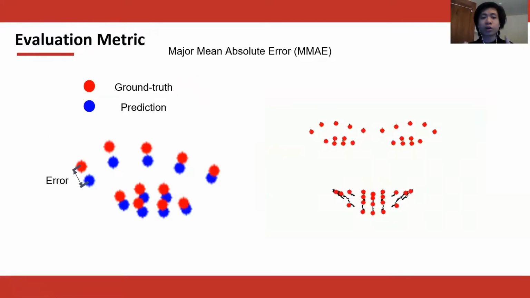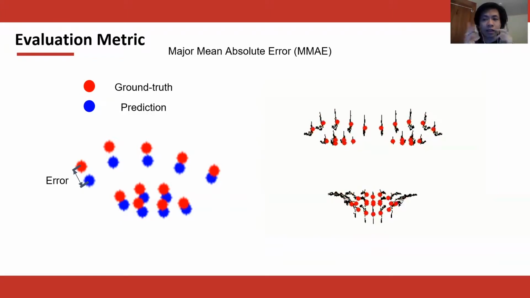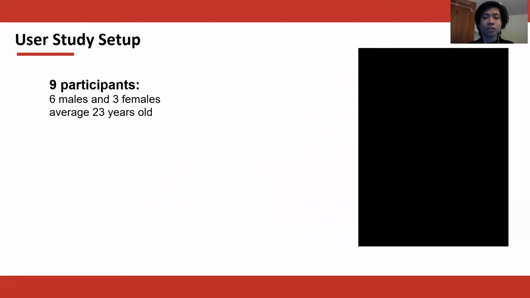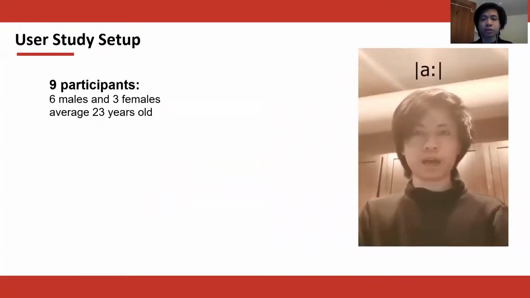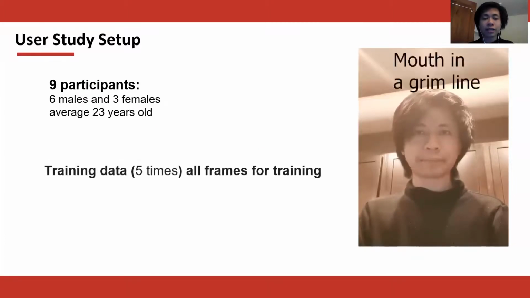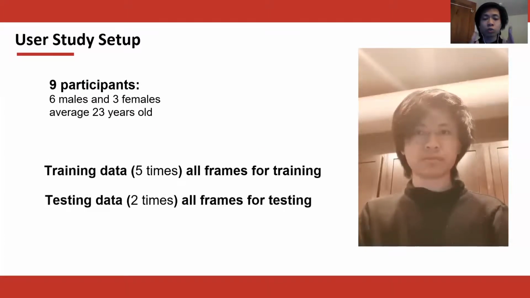I want to first introduce our evaluation metric before diving into the study details. To evaluate the error between the predicted landmarks and ground truth landmarks, we put forward a new evaluation metric that we call MAE. MAE is the absolute error of only the major landmarks in the most active areas of the face, as shown in the right videos. In our user studies, we asked 9 participants to continuously repeat the facial expressions displayed in these videos. Then we collected the training dataset and testing dataset separately and used all the frames to train and test our deep learning models.